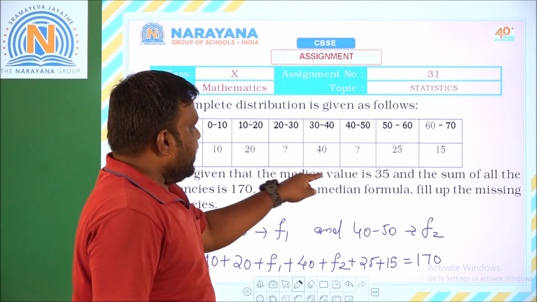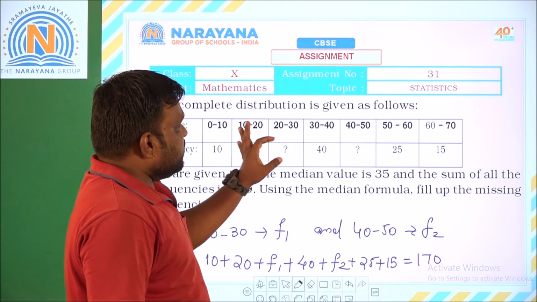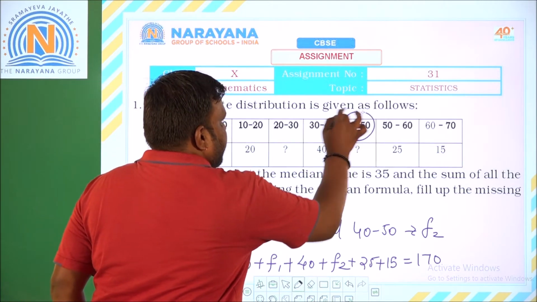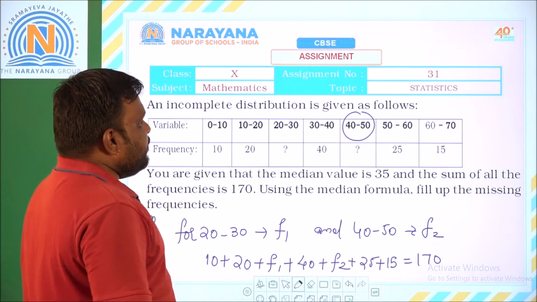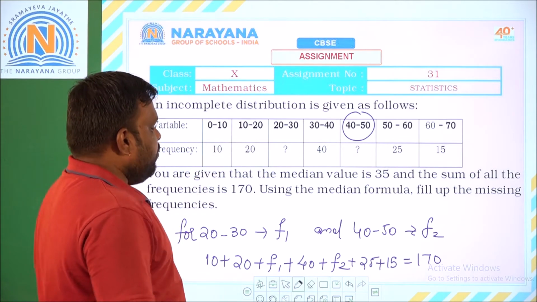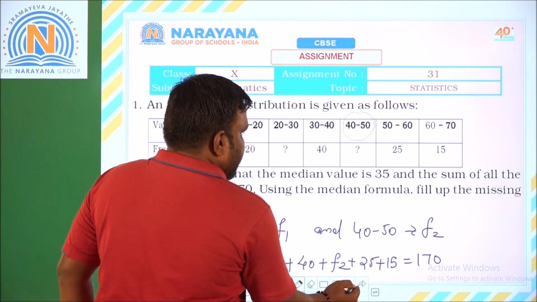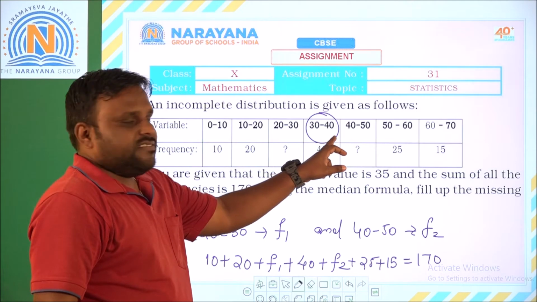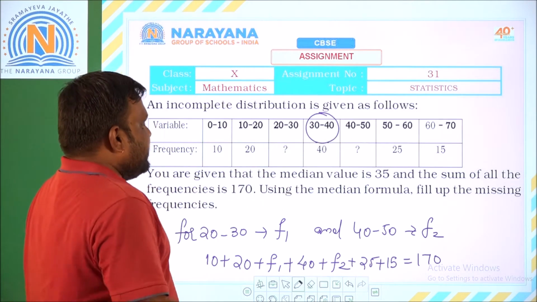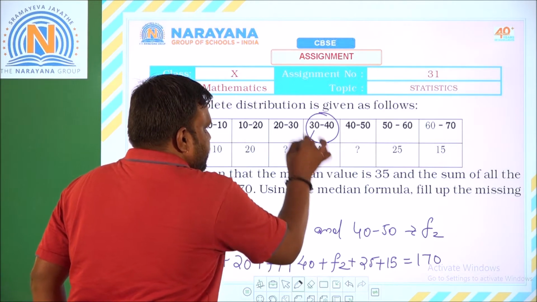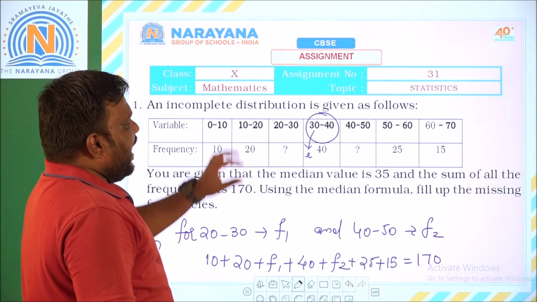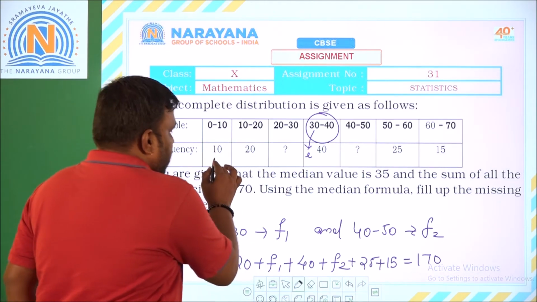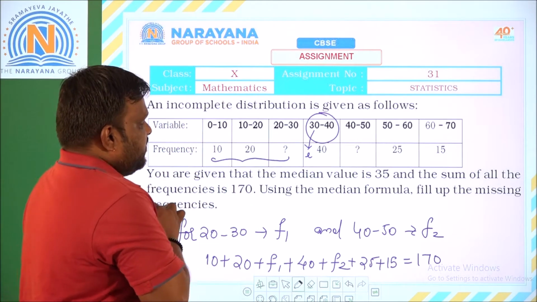You are given that the median value is 35. Now observe the classes where you get this median value 35. If you check properly, 35 comes in between 30 to 40. So this will be our median class. If 30 to 40 is our median class, then L will be 30, and F will be 40, the frequency of the median class, and the cumulative frequency will be the sum of these three.